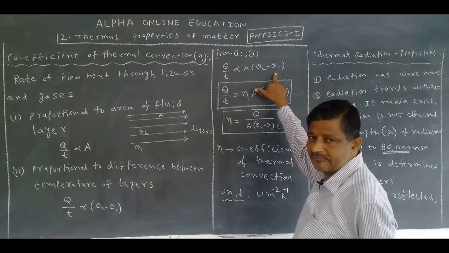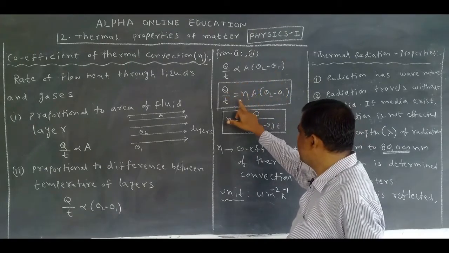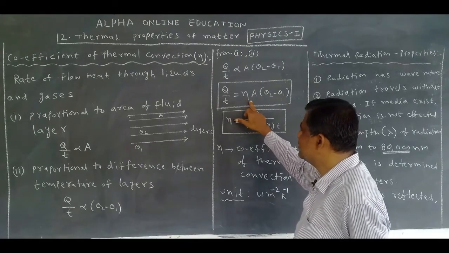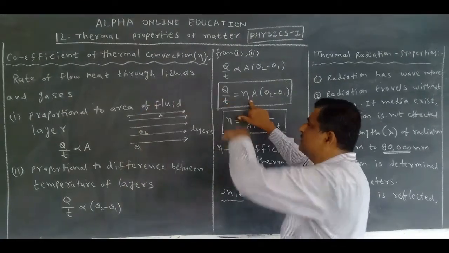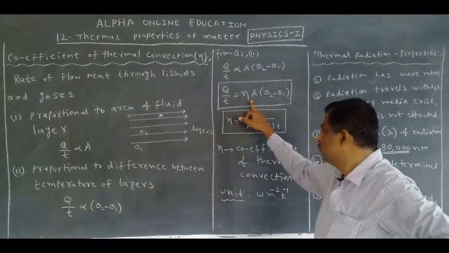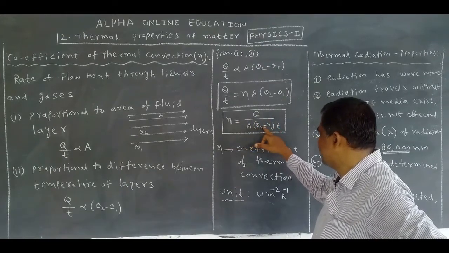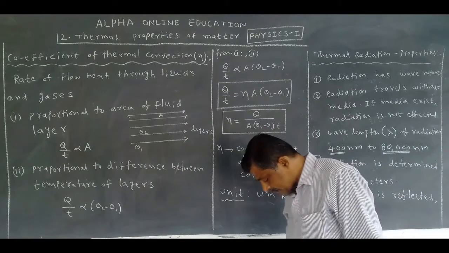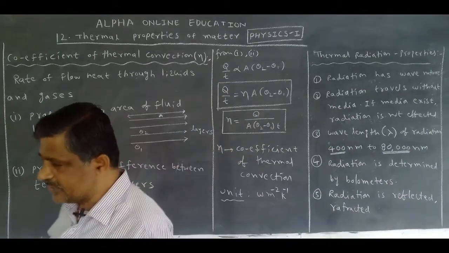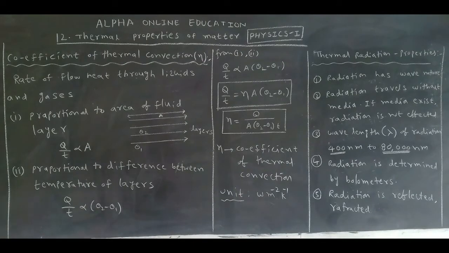Now let us take these two and we can write Q by t proportional to A into theta 2 minus theta 1. If you remove the proportionality, we will get one constant. What is that constant? Coefficient of thermal convection. Okay, we can write eta is equal to Q by A into theta 2 minus theta 1 into t. Next, what is the unit? Watt meter to the minus 2, Kelvin to the minus 1. This may be important for 2 marks. Okay, and from this point of view it may be asked.